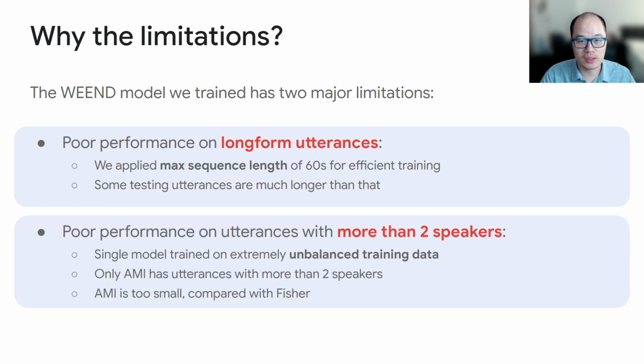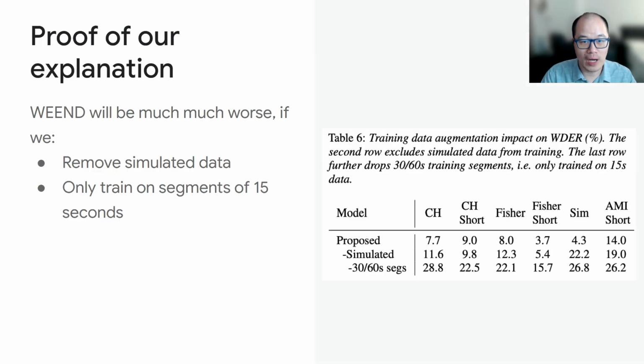Another limitation is the poor performance when there are more than 2 speakers. This is because we only trained a single model on the mixture of all training data, and these training data are extremely unbalanced. AMI is the only training set that has more than 2 speakers, and it is extremely small compared with Fisher. To prove our explanation, we did some more ablation study on the simulated data and segmented data.